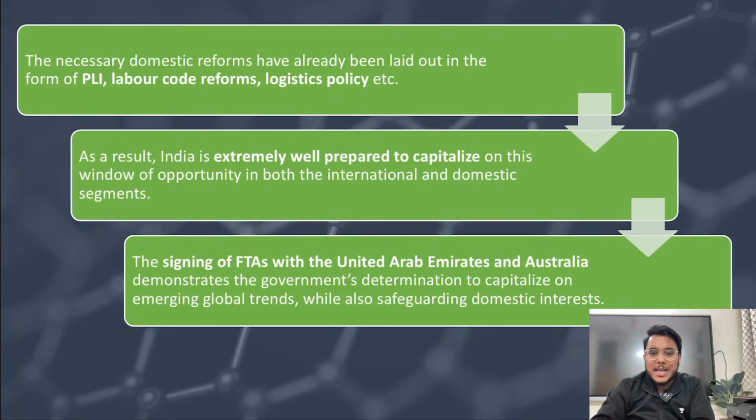Now, it has been provided that the production linked incentive scheme has come, which will enhance manufacturing in India. Labor reforms have come in India. We have come out with the logistics policy. So India today is well positioned to enhance the manufacturing sector, and in that capacity, finding more and more partners is the only thing that we have to do.